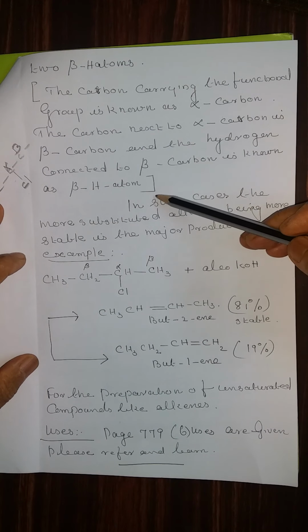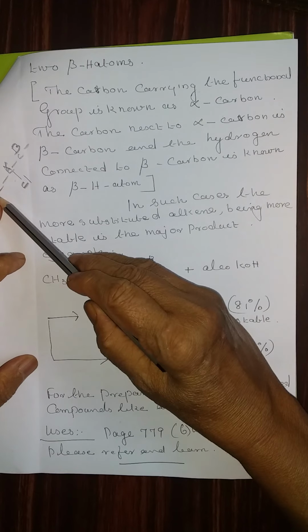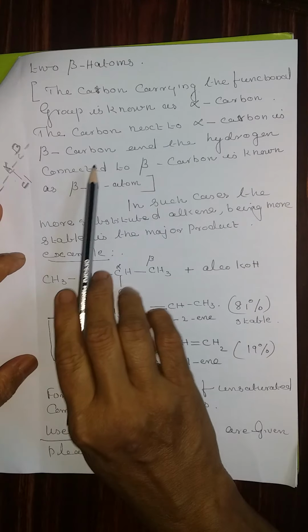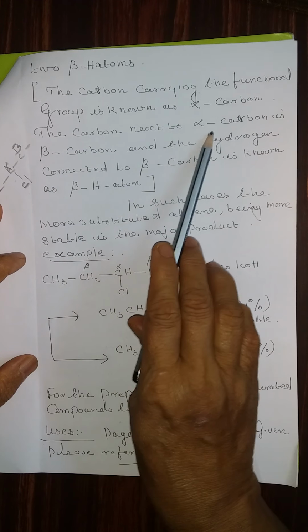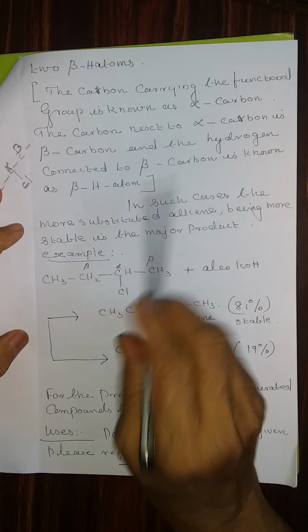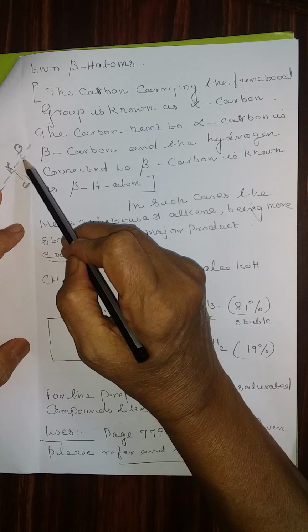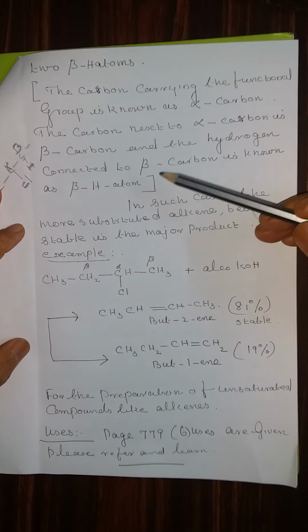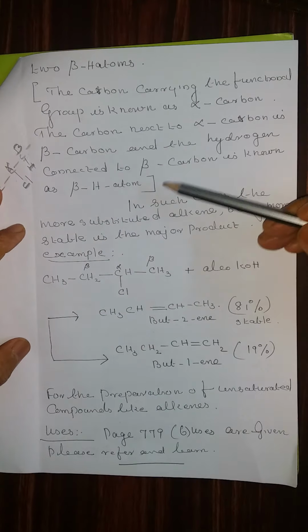Therefore, the Zaitsev rule is based on the carbon compound which possesses two beta hydrogen atoms. The carbon next to the alpha carbon is considered the beta carbon atom, and the hydrogen connected to the beta carbon atom is known as the beta hydrogen atom. These are the basic things to know about the Zaitsev rule. Now, in such cases, the more substituted alkene, being more stable, is the major product.